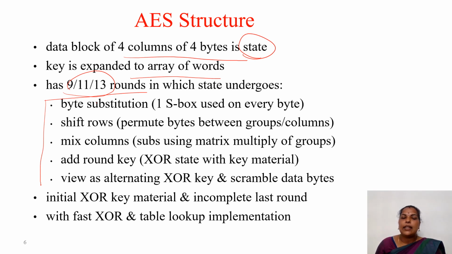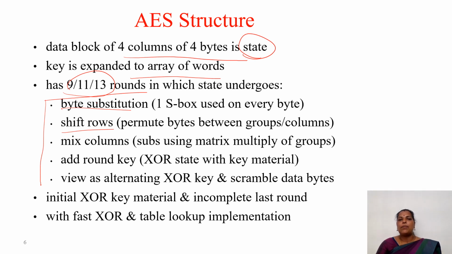Here you see the byte substitution. One S-box is used on every byte. It is similar to DES, where we have 8 S-boxes; here we have only one substitution box, and based on that we perform the byte substitution. Next is the shift rows. It is just a permutation, a transposition type only. Here we are permuting the bytes between groups or columns.